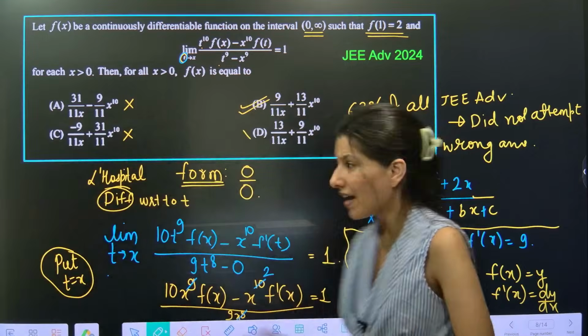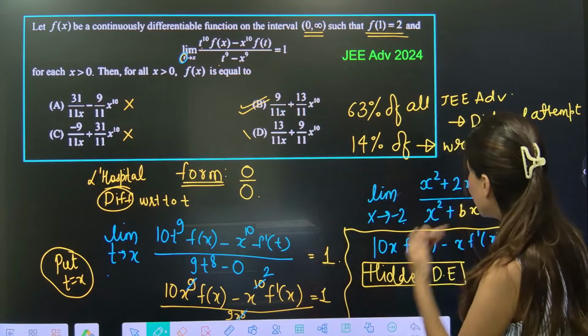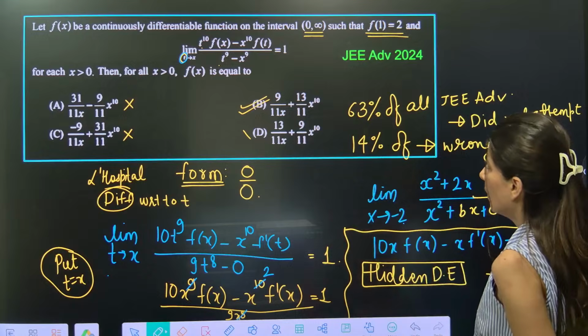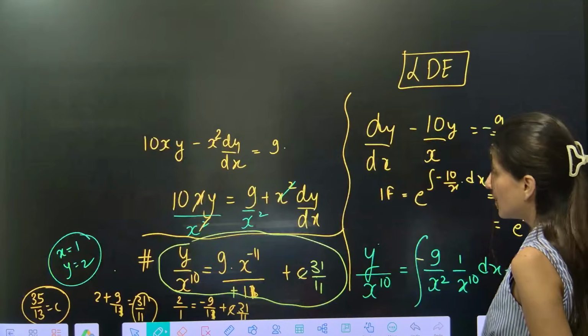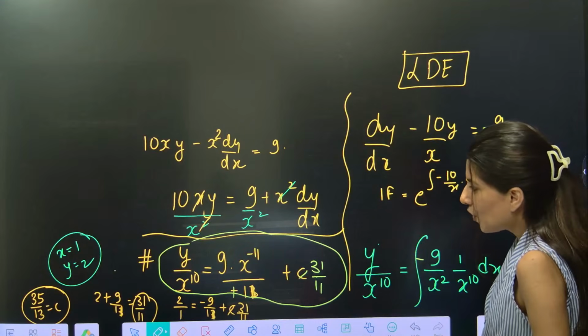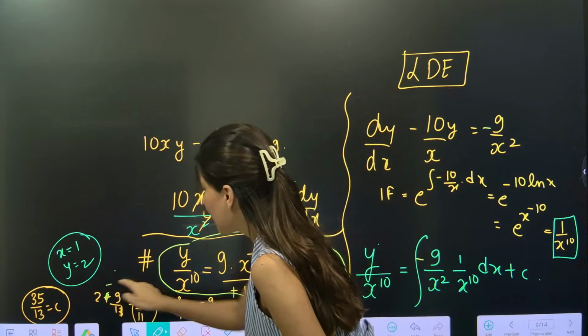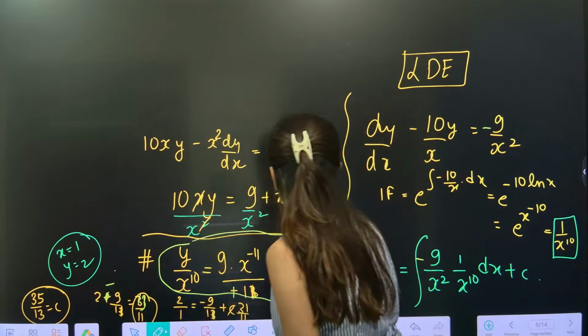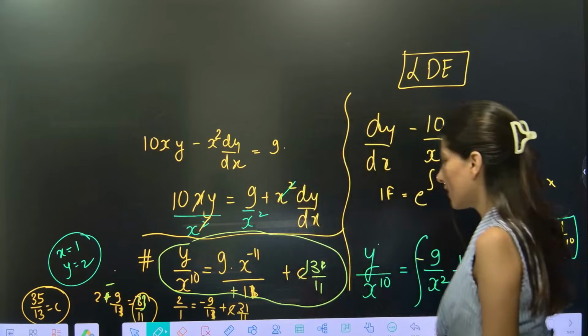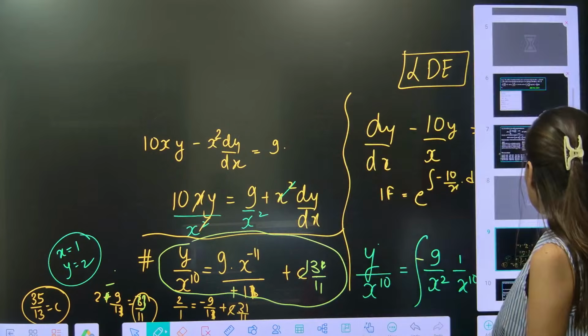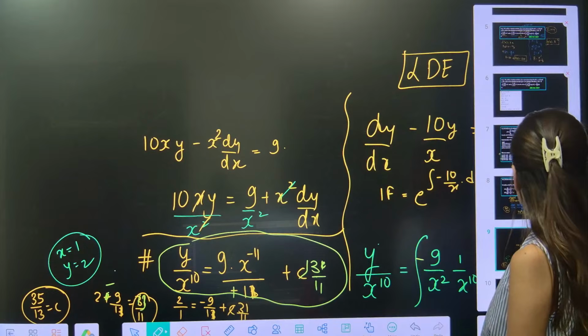Okay. I think I have made a mistake in calculating the constant also. Is it? Yes. So it should not be 31. It should be 13, 22 minus 9. It should be minus 9 again. So 13. Yes, 13. Correct. Now it's correct. So this is how this question is done.